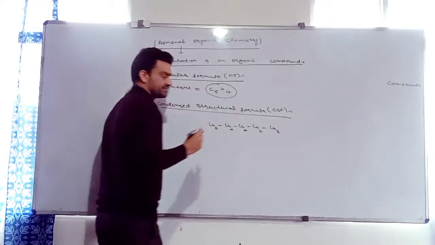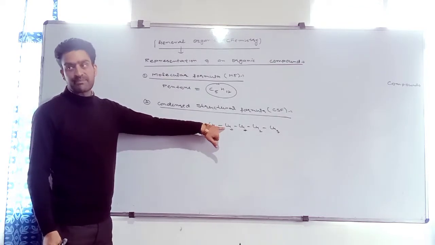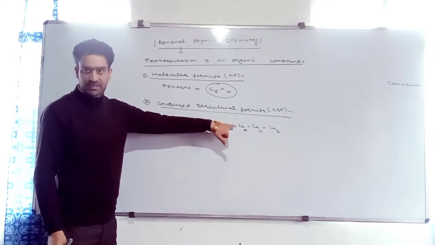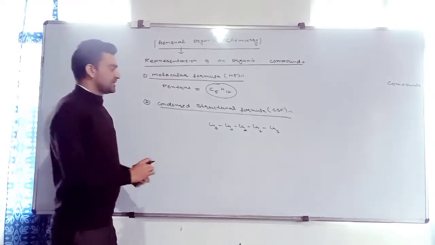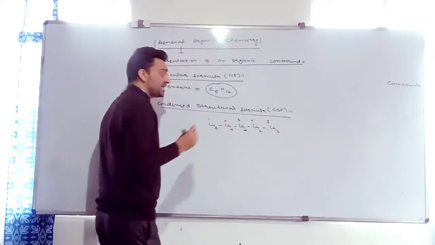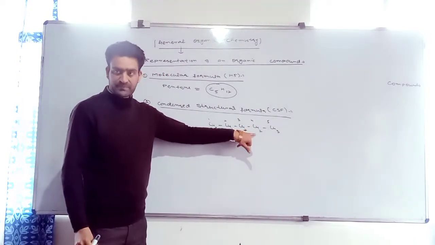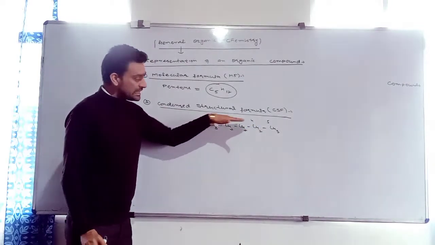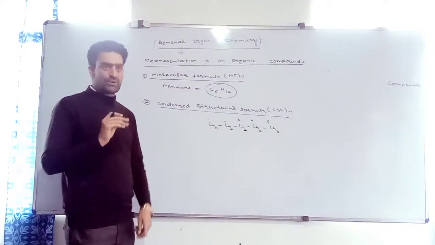It will be CH3. In between, I have put only 2 hydrogen atoms. Why? Because carbon is tetravalent. It has valency 4. 2 valencies are satisfied by the 2 surrounding carbon atoms, and the remaining 2 are satisfied by 2 hydrogen atoms. Now calculate: how many carbons? 1, 2, 3, 4, 5. And how many hydrogens are present? 3 plus 2 is 5, plus 2 is 7, plus 2 is 9, plus 3 is 12. When we mention the linkage between these carbon atoms, we call this formula the condensed structural formula.